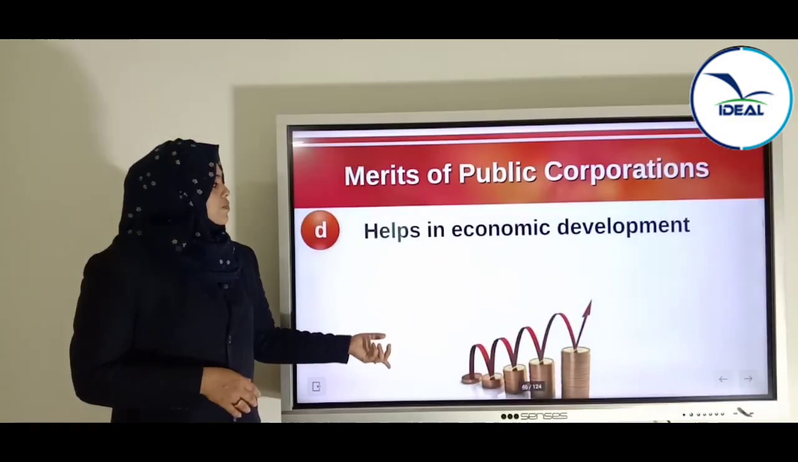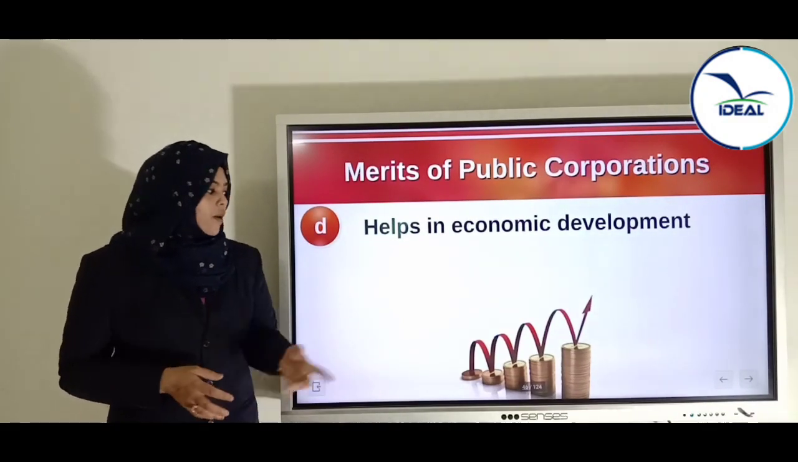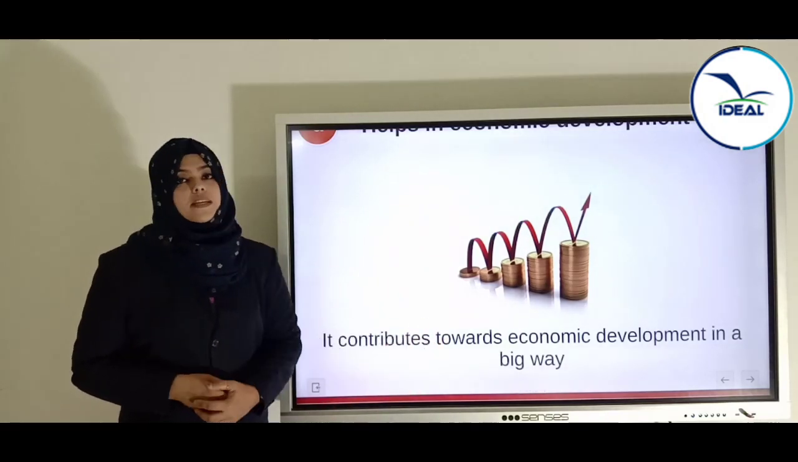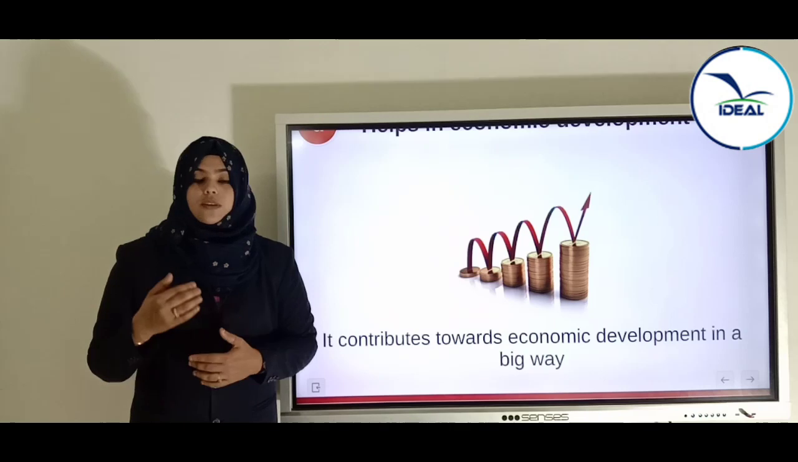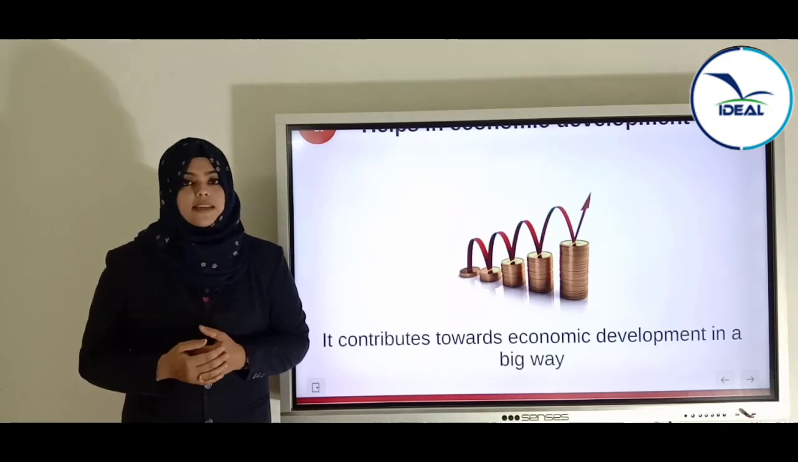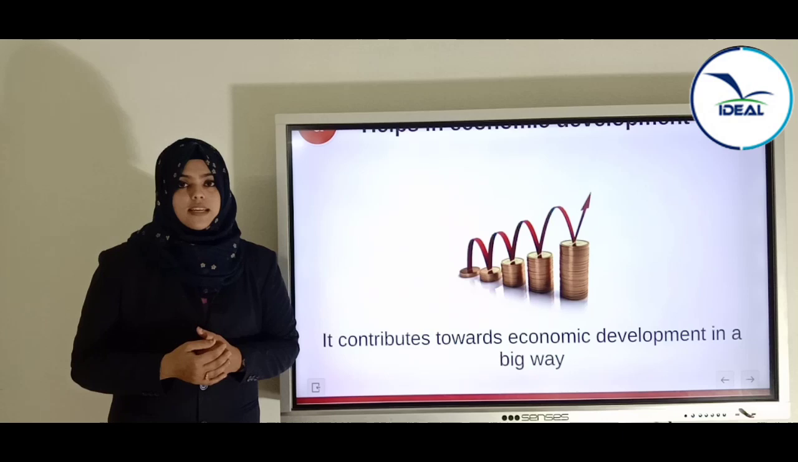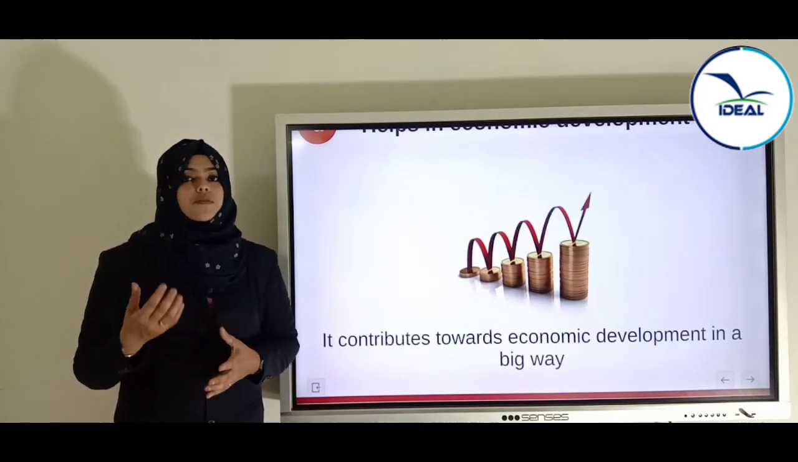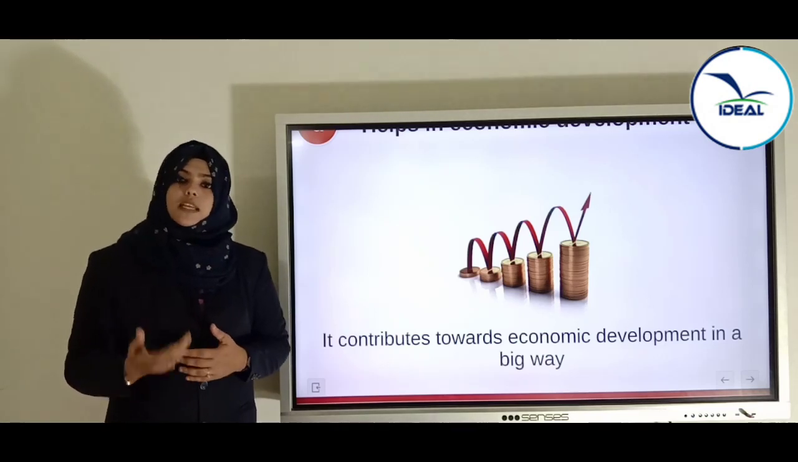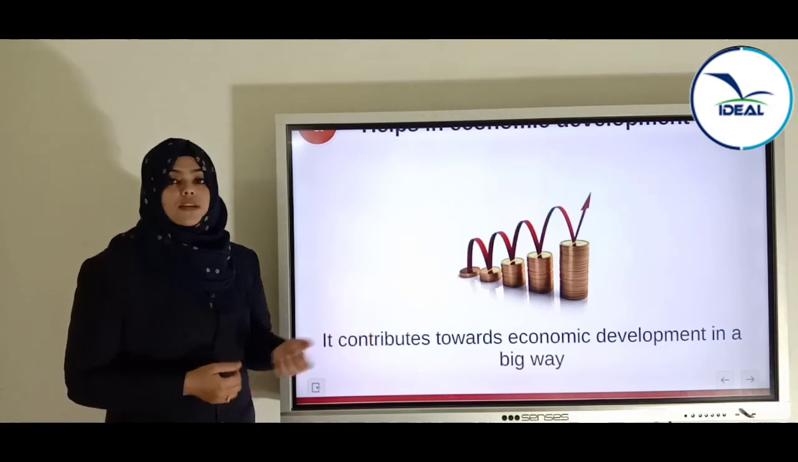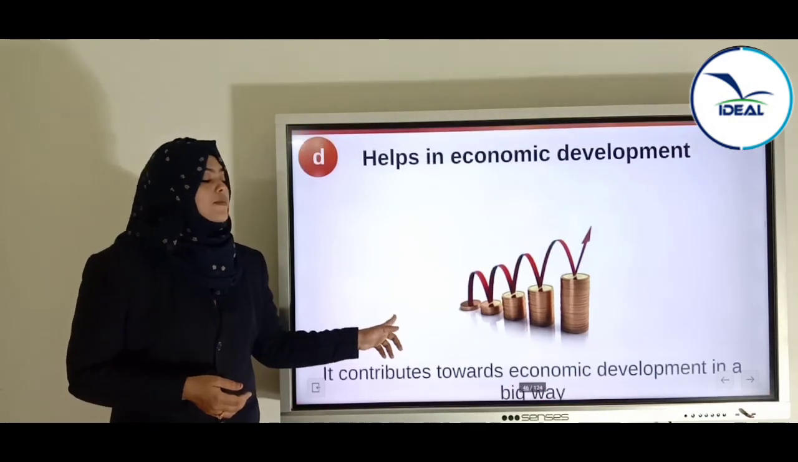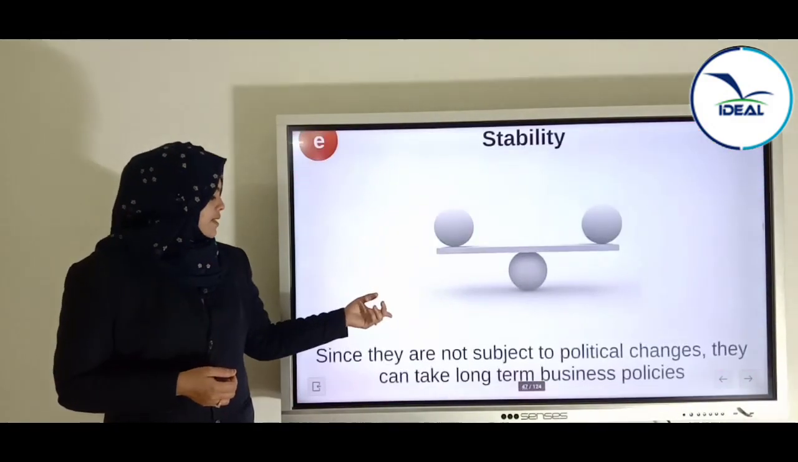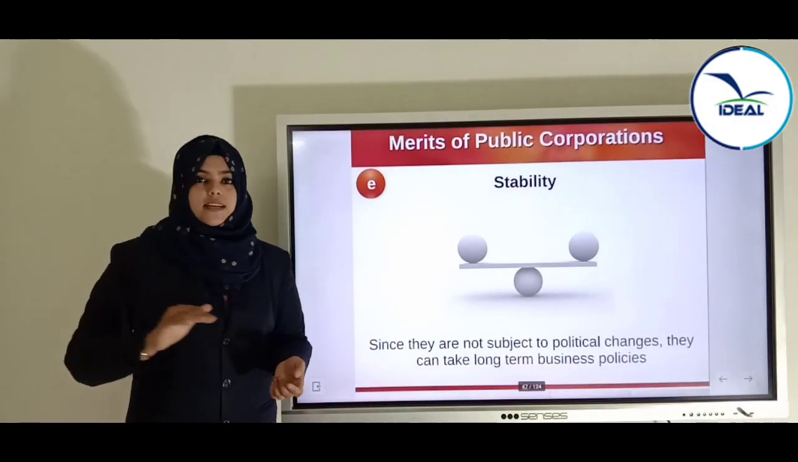Okay. Now the next one is helps in economic development. It contributes towards the economic development in a big way. We know that government companies or statutory companies are for the benefit of the society. They provide service to the society. So whatever revenue comes from it will be for the society's interest, or for the welfare of the society. So it helps in the economic development of a nation. And the last one is stability. That is, stability means fixed, stable.